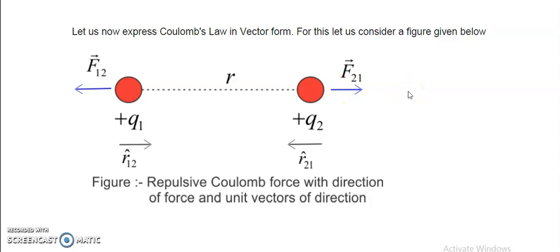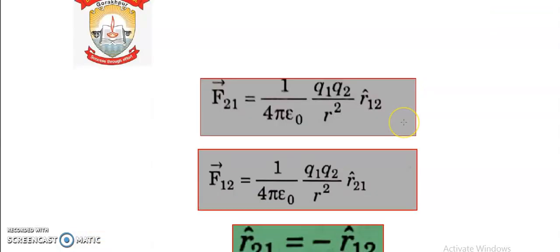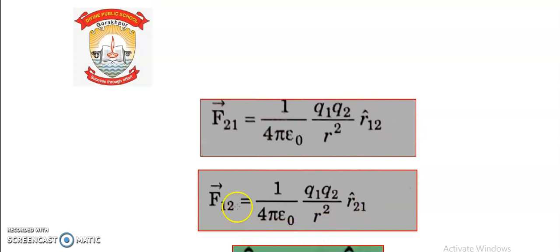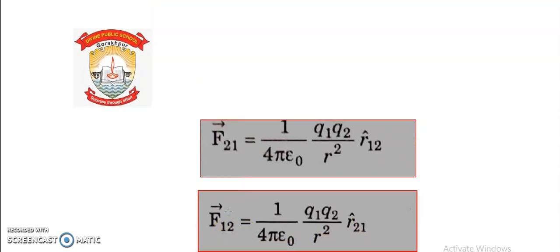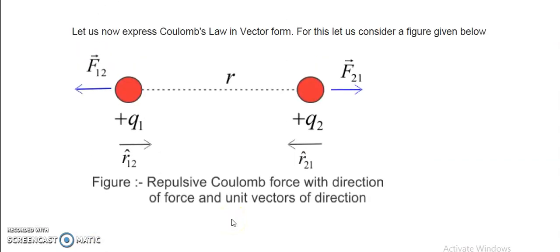Next, similarly, the force on 1 by 2, the electrostatic force of interaction on charge q1 by q2, will be equal to 1 upon 4 pi epsilon naught q1 q2 by r square. These things are the same as over here. And unit vector r21, because unit vector r21 is in the same direction as F12. You can see in this figure.